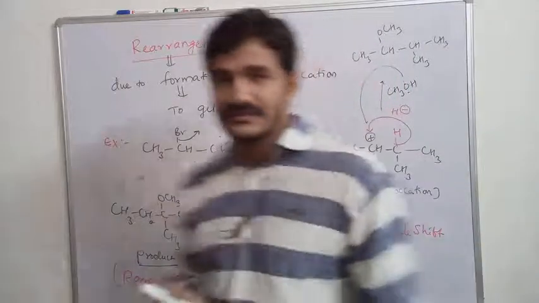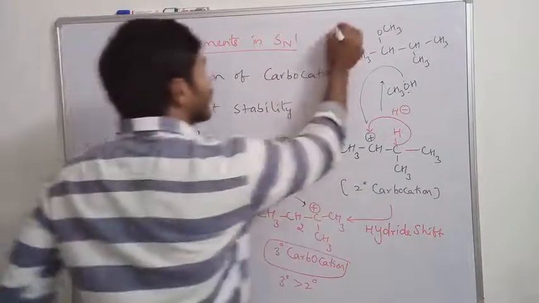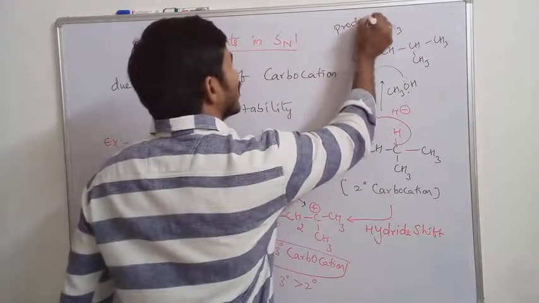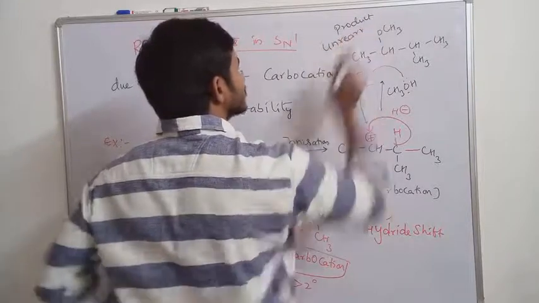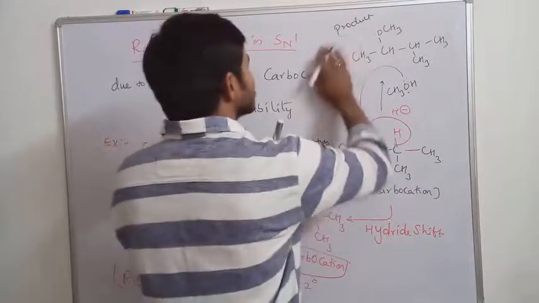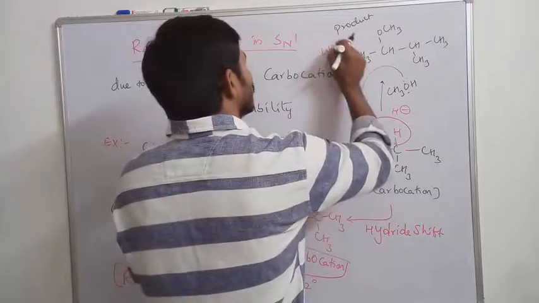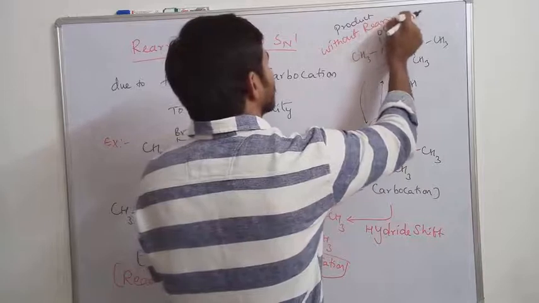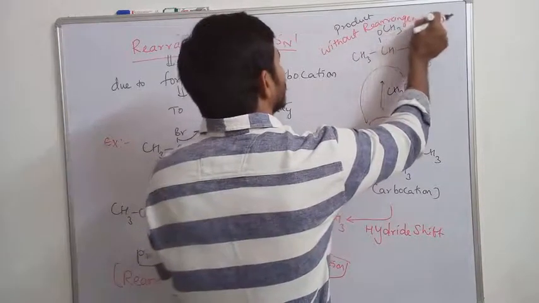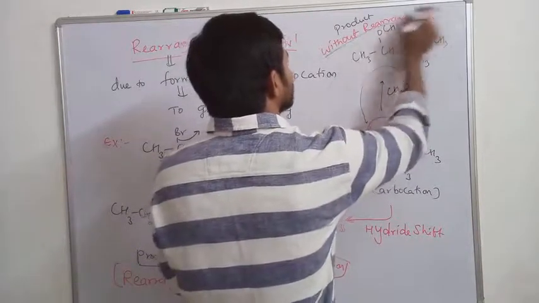This is also a product, but this product is unrearranged. This is without rearrangement. Without rearrangement, this is the product we get.